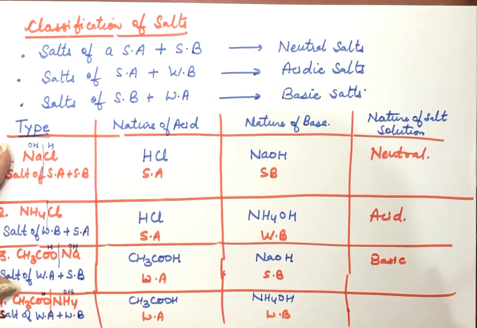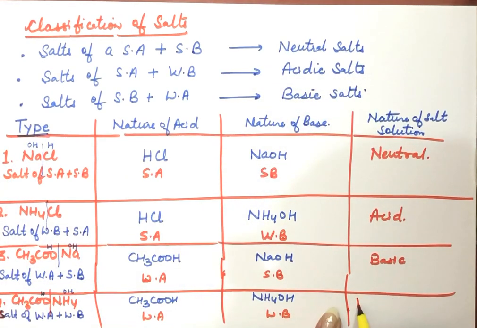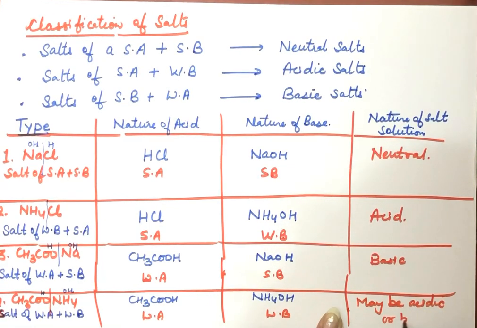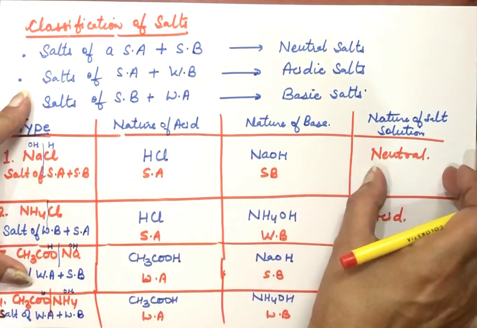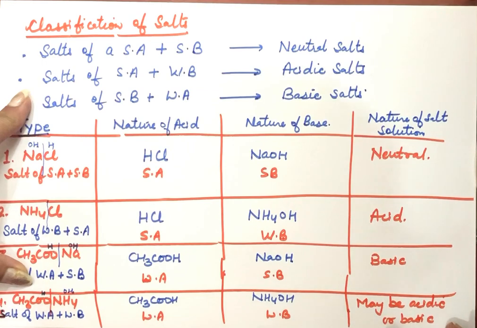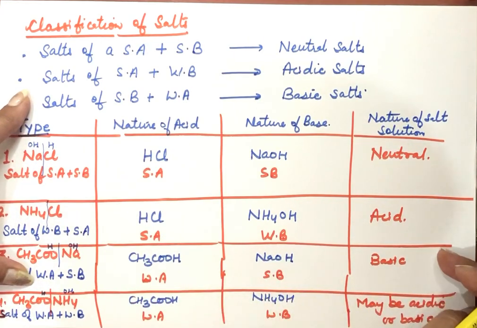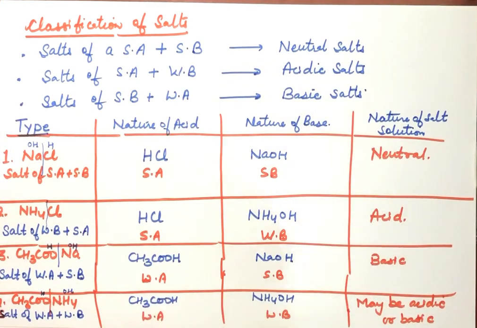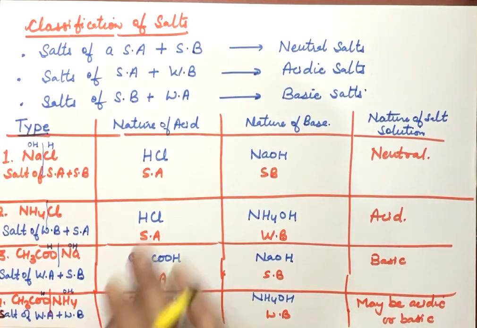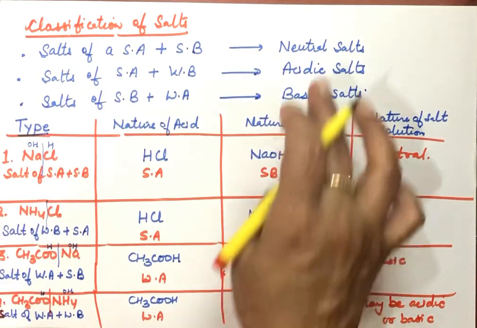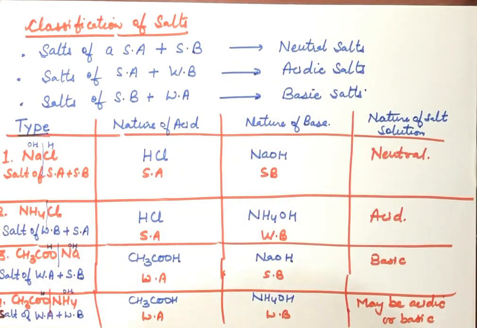If both the substances are weak, then the solution can be acidic or basic in nature. If both are strong, the solution is neutral. If both are weak, it can be acidic or basic. But if one is strong and the other one is weak, then the solution will take the nature of the substance that is strong. So these are the types of salts, the classification of salts: salts can be neutral, acidic or basic in nature.